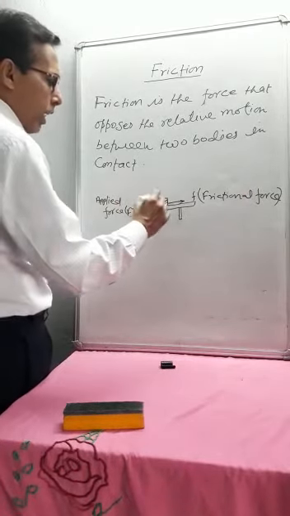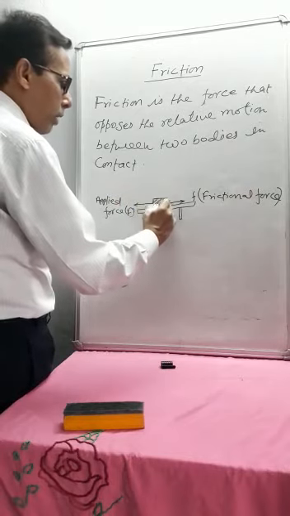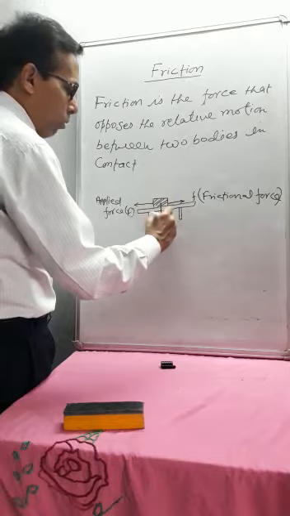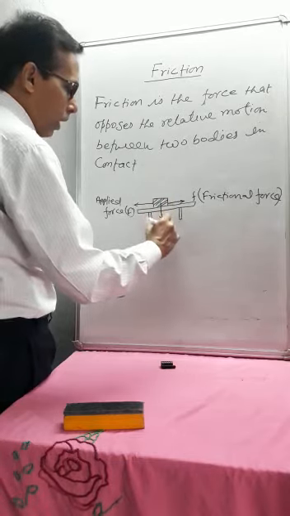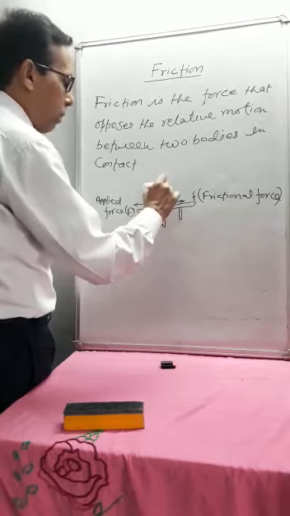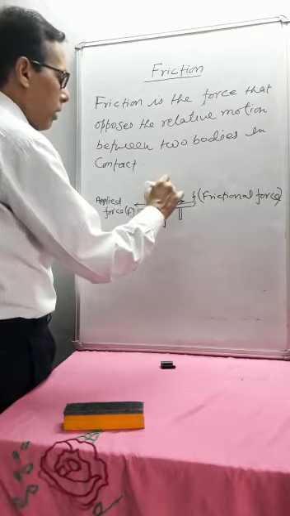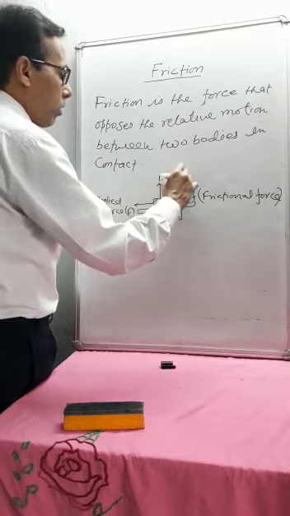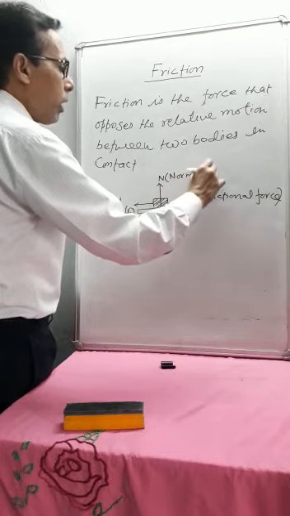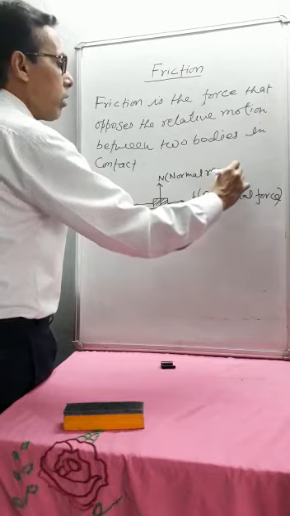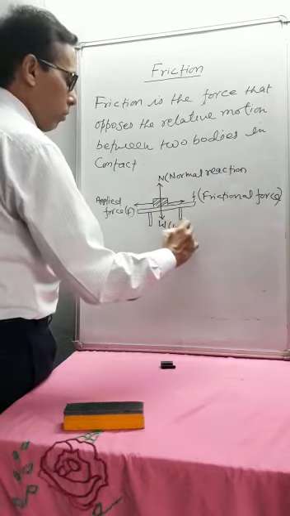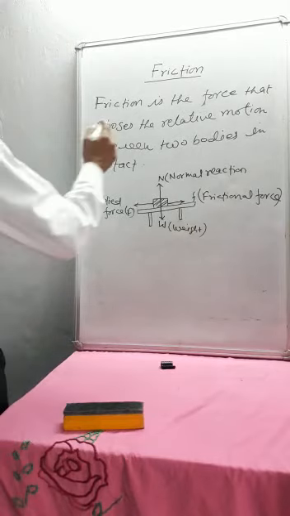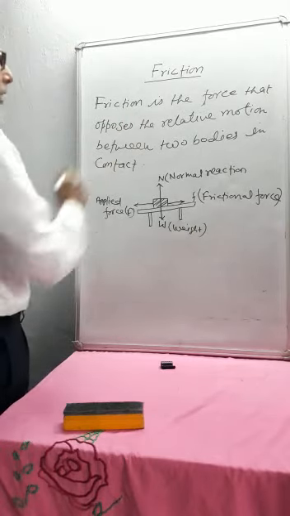Now in this case there are two other forces also acting. The weight of the body always acts vertically downward, and this weight of the body is balanced by the normal reaction N. So what is the direction of friction?